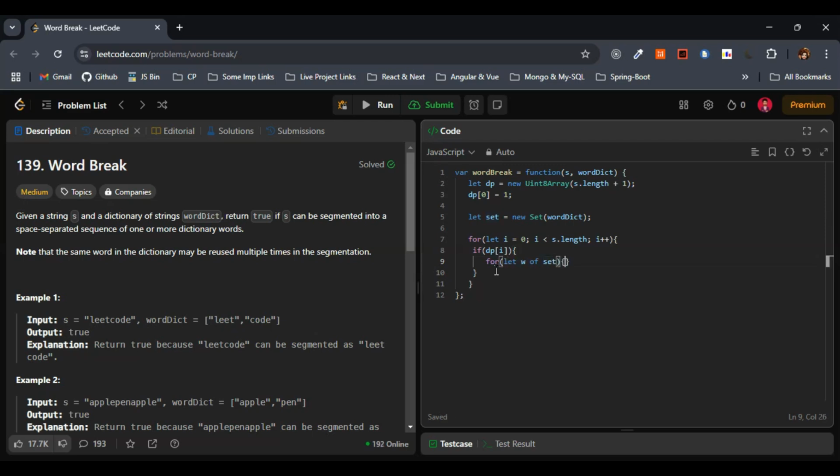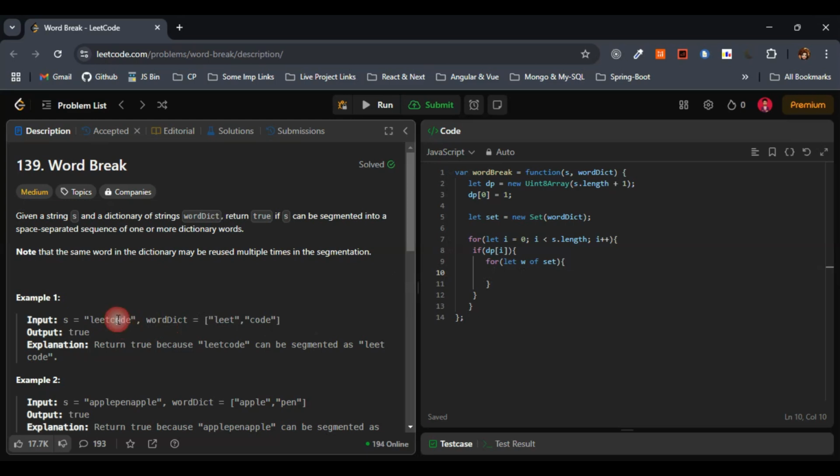Yeah, this is fine. Within the for loop, if s of i starts with the word, nothing but s of i is here, iterated value of the s, it starts with the word w. Word w means this one. Leet starts with the s of this one, starts with the word w, this one and this one in this case. First example we have considered, right? If iterated value of the s starts with the word w, then what we will do, we will mark dp of i plus length of w as reachable. This is reachable. We made this one as 1, right?